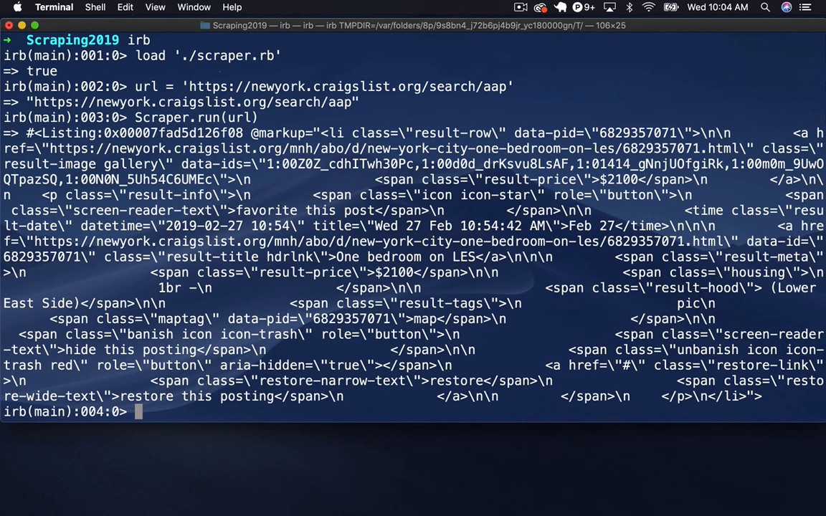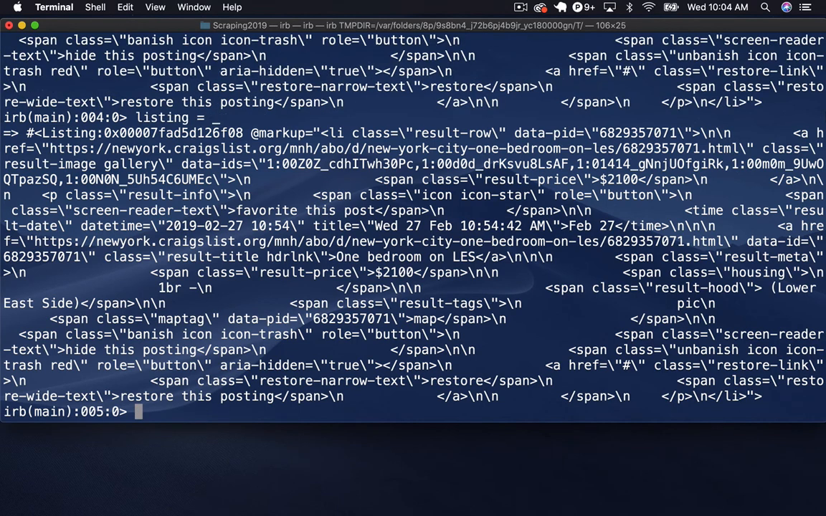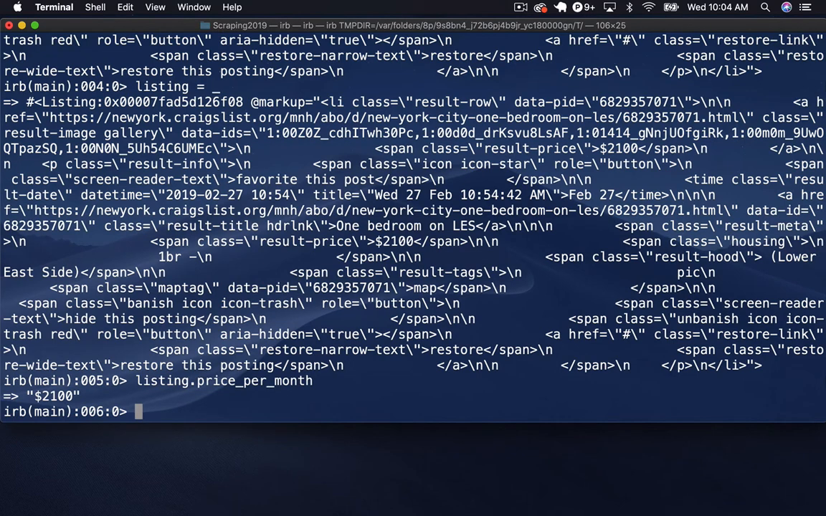No, we get a listing object, so we can say listing equals underscore. And let's see if we can call our method. So we say listing dot price per month. And we get $2,100.